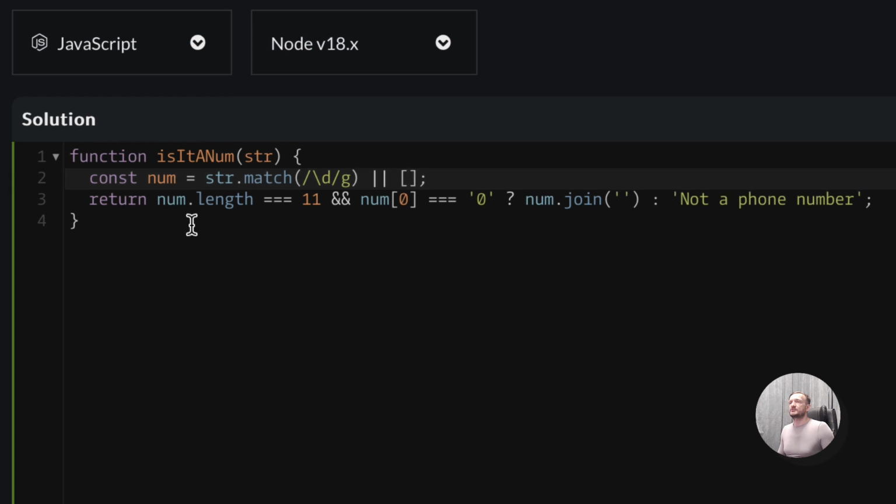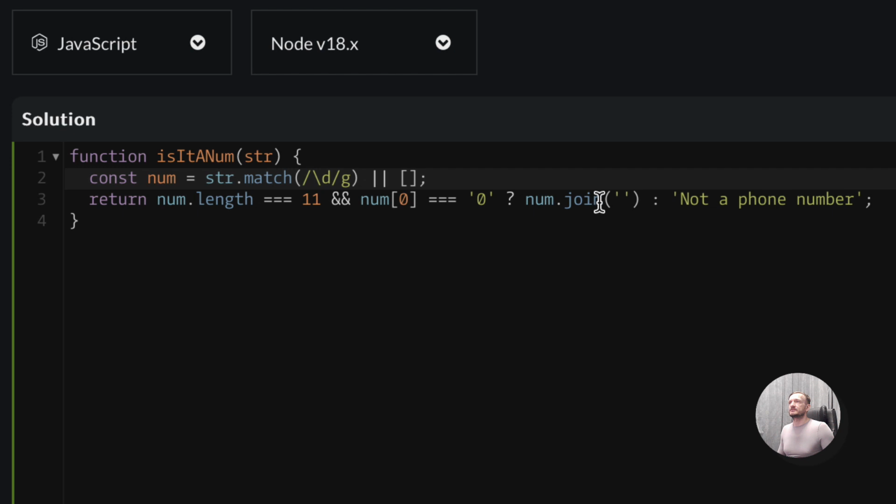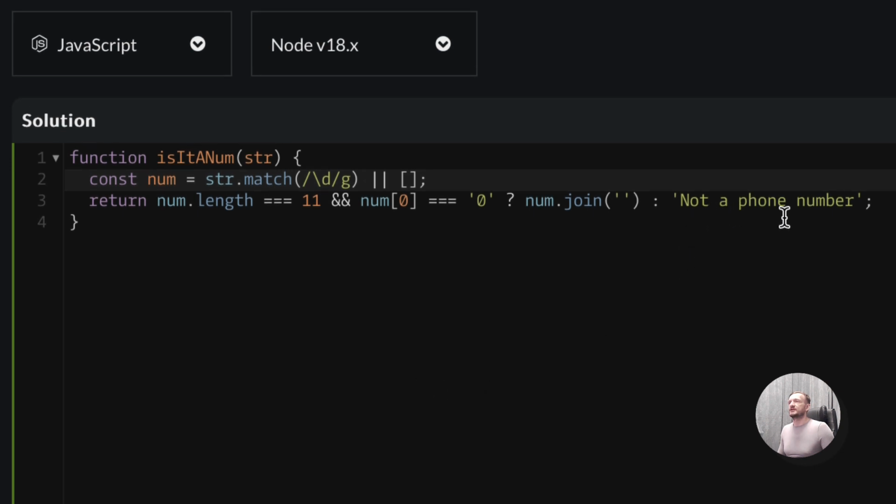And then we are returning depending on if num length is equal 11 and the first number is 0, so that it's the proper number due to the kata description, we are returning the number as a string, so we are joining this array which we got from the regex. Or on the other hand, we are returning "Not a phone number", which was the message.